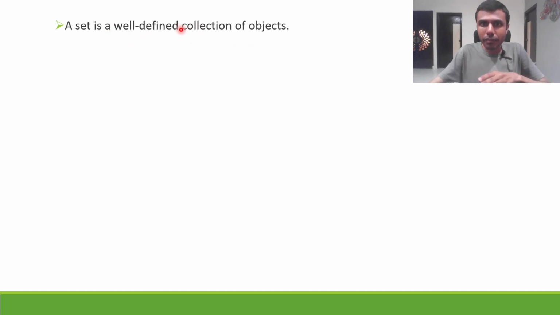Now let's get started. What is a set? A set is a well-defined collection of objects. Mark this word, well-defined. Now what does this mean? That means there is some criteria for an object. Let's say there is a collection of objects and a new object wants to come in. There must be some criteria for it to enter, a point to check. Let me tell you some examples, and at the end you will understand.